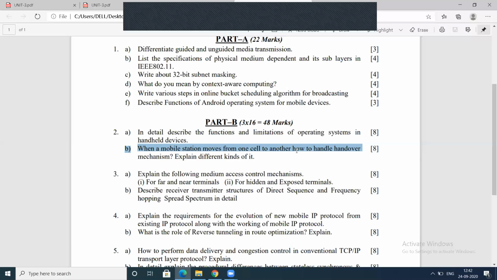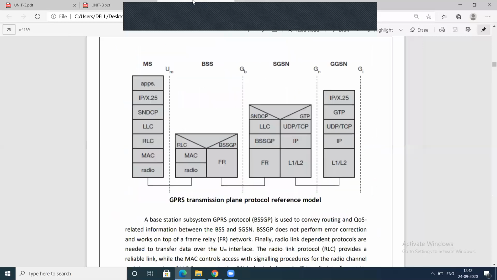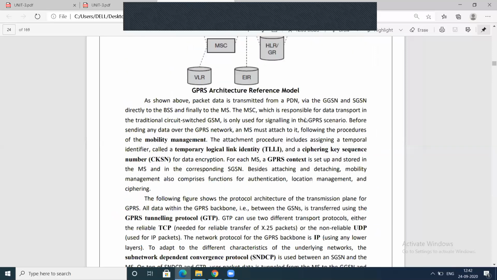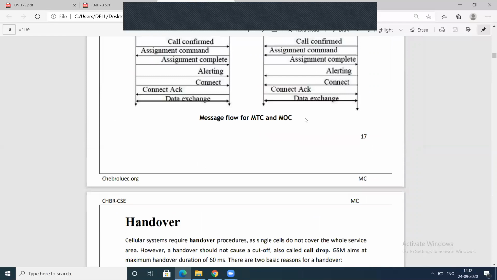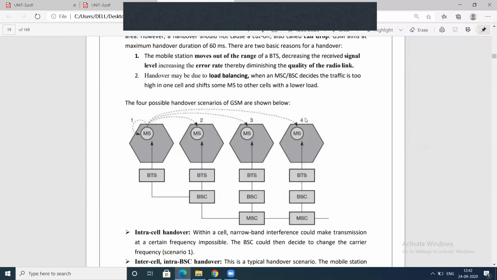What is meant by handover? When a mobile station moves from one cell to another cell, it is in mobility. It is moving from one place to another place, and obviously it changes from one cell to another cell. That procedure is called the handover procedure. Already we have 4 handover procedures. They asked how many types. Here, this is the diagram.